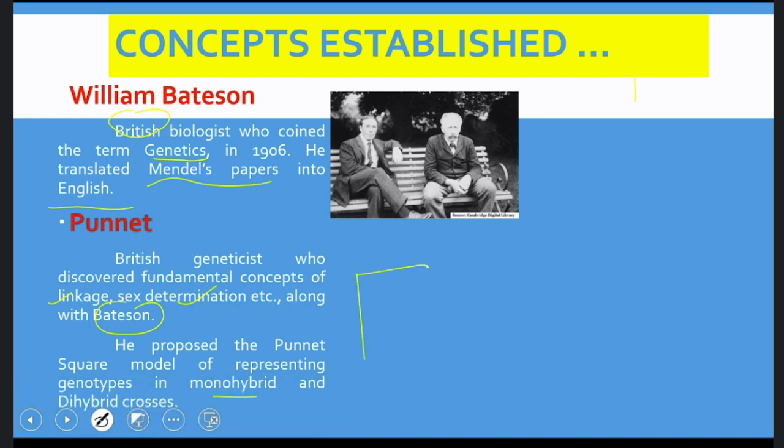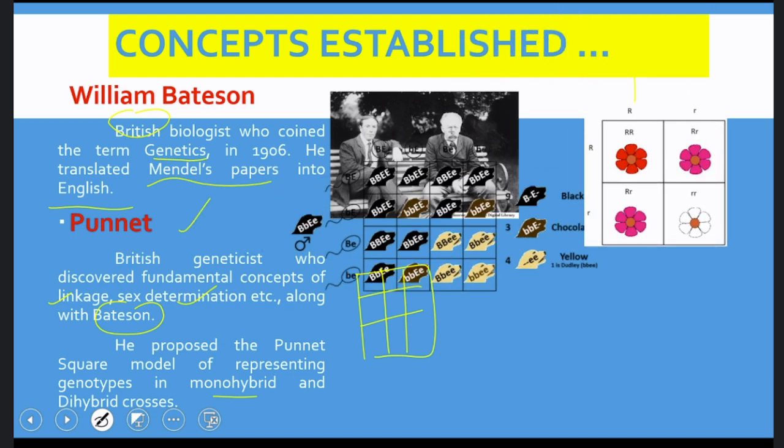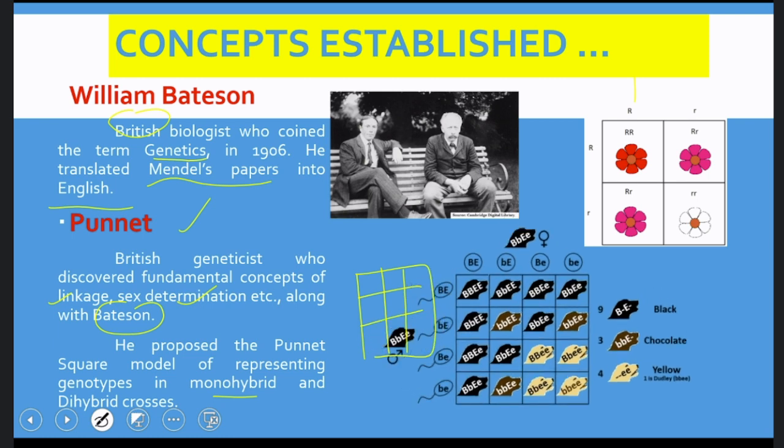So whatever square we use in mono and dihybrid crosses was proposed by this Punnett only. So this is the square that he has proposed. This is for monohybrid cross and this is for dihybrid cross, which we will discuss later.